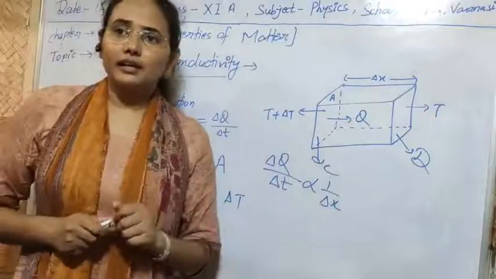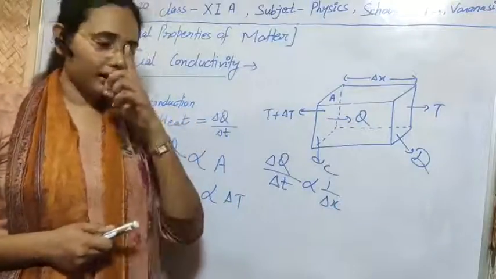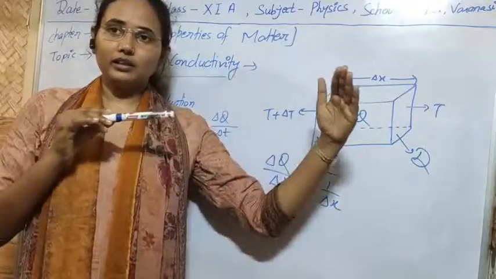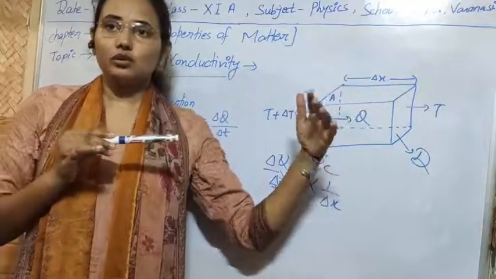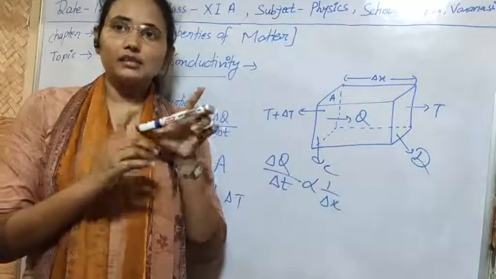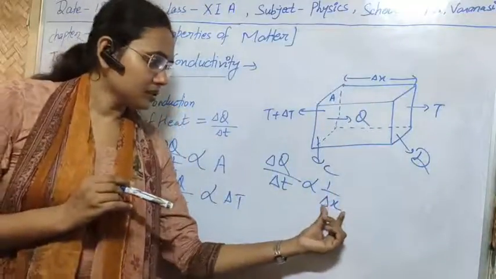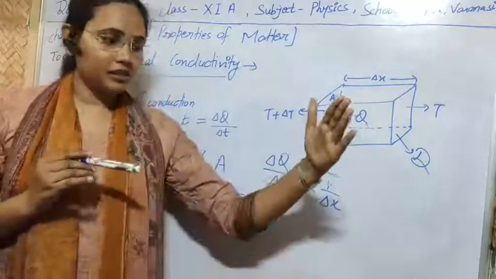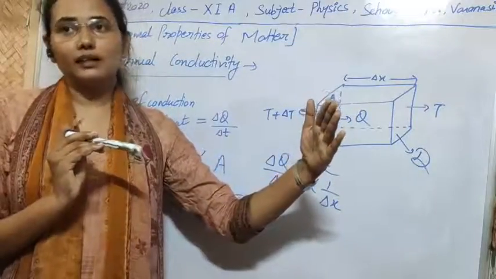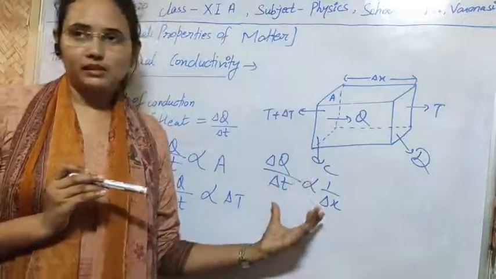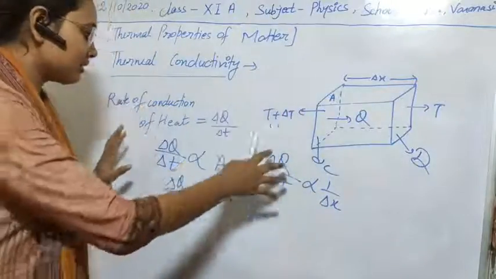Suppose we are taking rods of iron, and one rod has this length and another rod has this length. There will be greater conduction in this rod than in this rod, because according to this, if the distance between the two phases is greater, then less conduction of heat will take place. So I think these three concepts are clear to you.